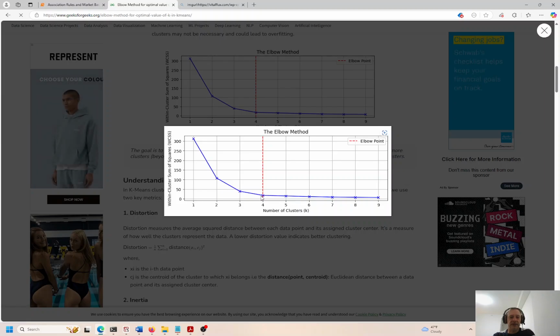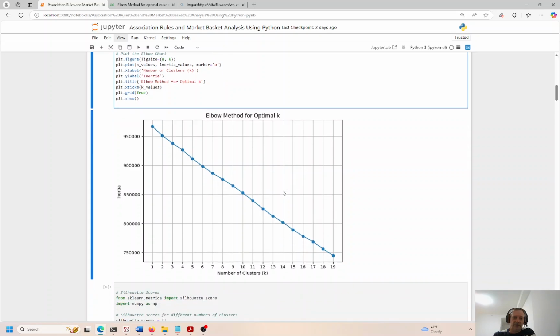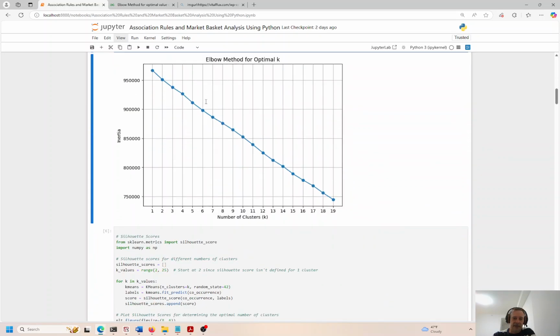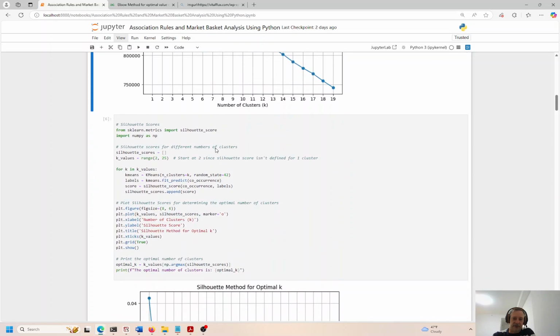That's where you see the biggest bend in the elbow. It's kind of like an elbow, right? Your elbow is swinging around. They call this the elbow curve. So we're looking for an elbow bend, but they have no bend here, right? And I put this up pretty high, up to 80, and there was still no bend. So I don't think this type of clustering is going to work for us.